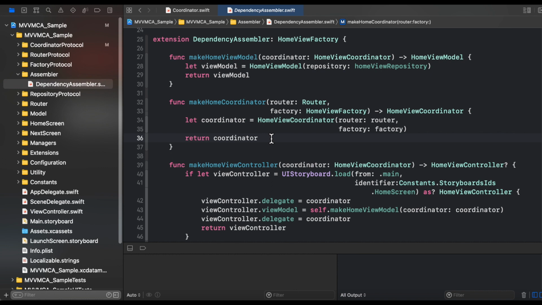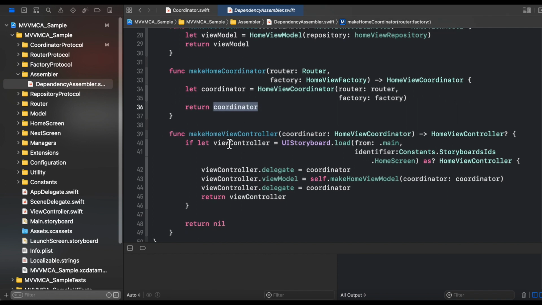And make home coordinator is basically returning the home view coordinator object by having the two parameters, router and the factory. And factory is basically the home view factory that is containing the implementation of this particular protocol, and it is returning the coordinator. And make home view controller is instantiating the object of home view controller from the UI storyboard and setting the delegate as the coordinator.